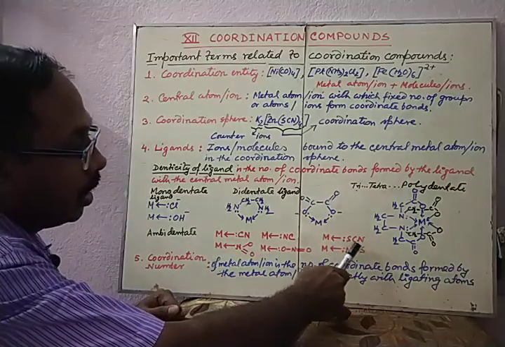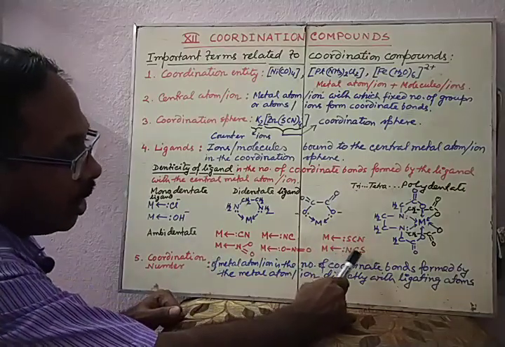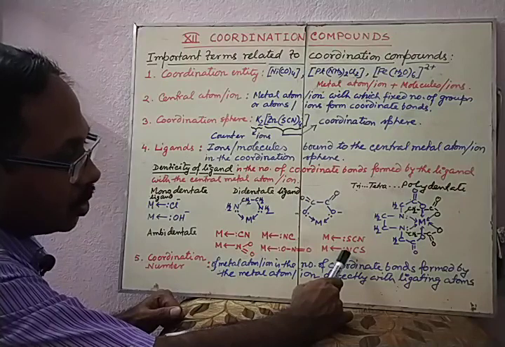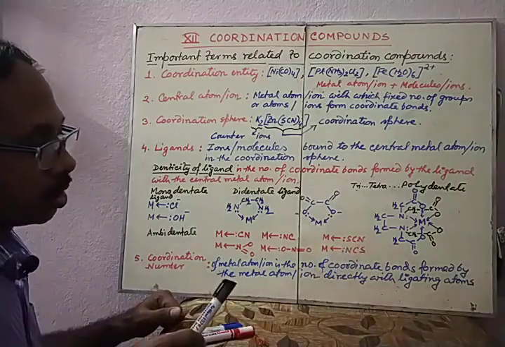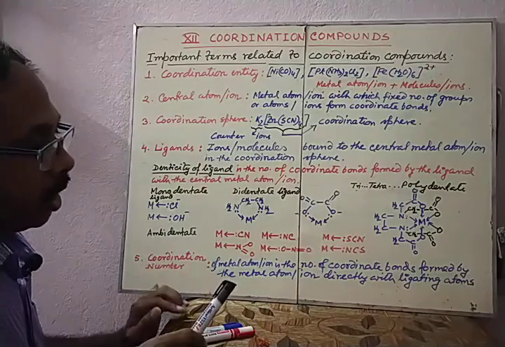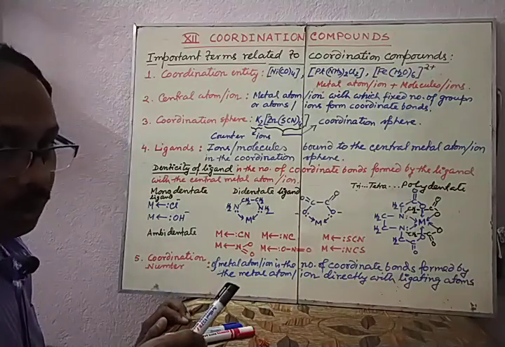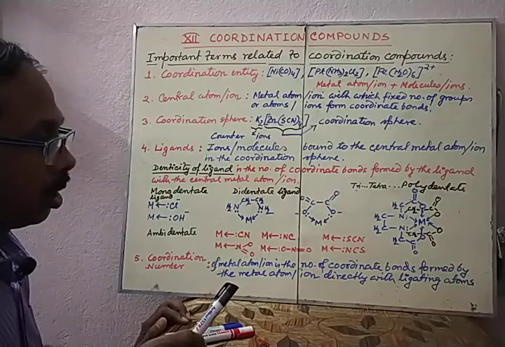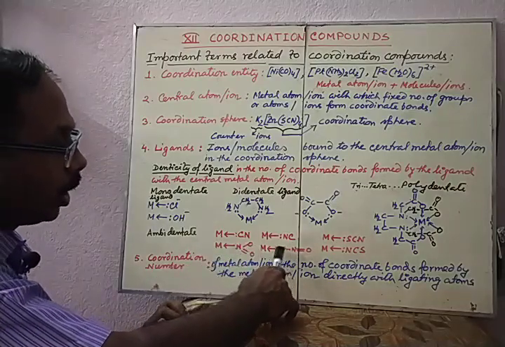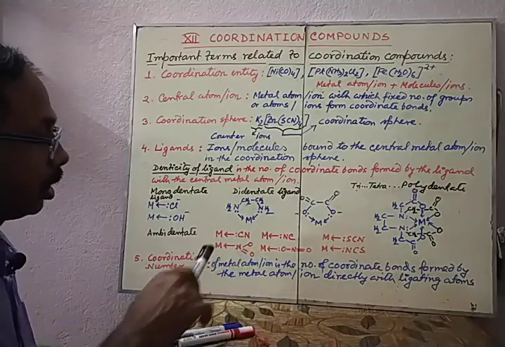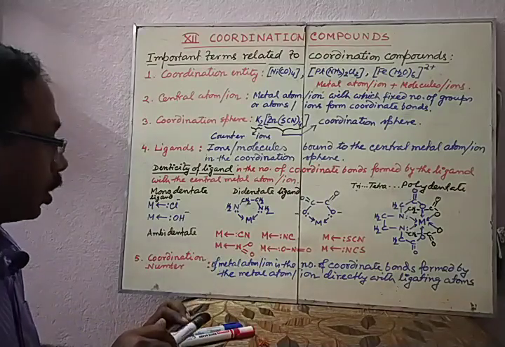Likewise, in SCN, sulfur is the ligating atom; in NCS, the nitrogen is the ligating atom. So in this ligand there are 2 ligating atoms, sulfur and nitrogen, but only one makes a bond with the central metal atom. Here in NO2, the ligating atom is nitrogen, and here in ONO, the ligating atom is oxygen.